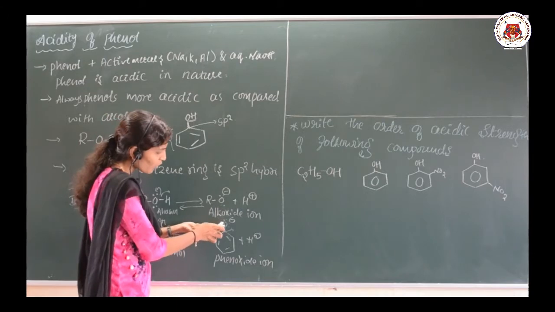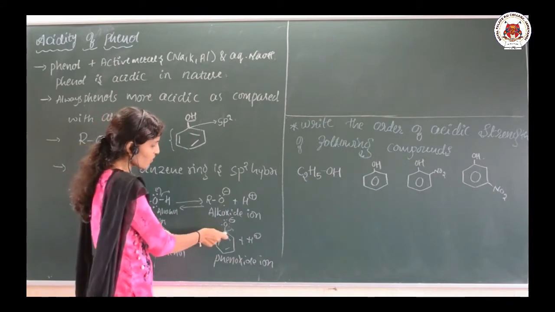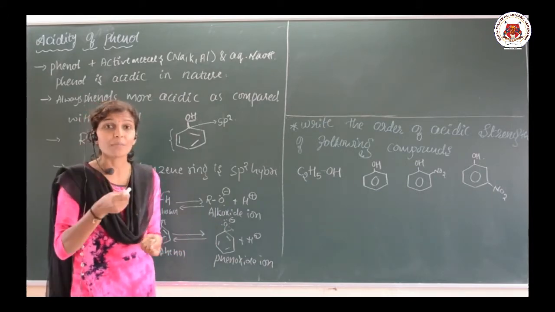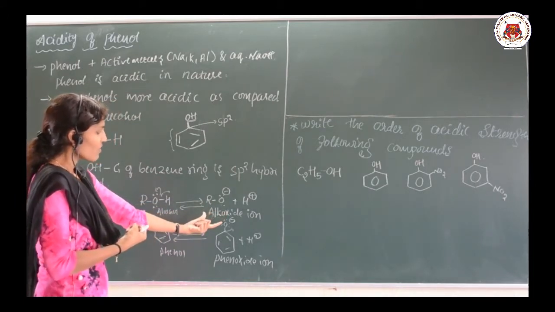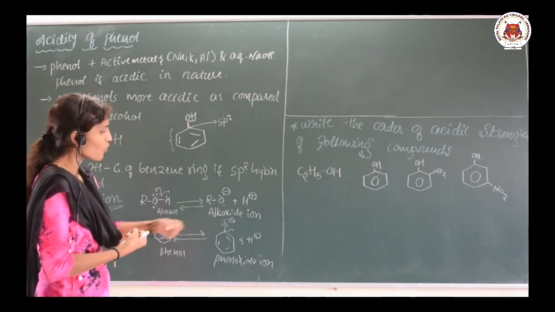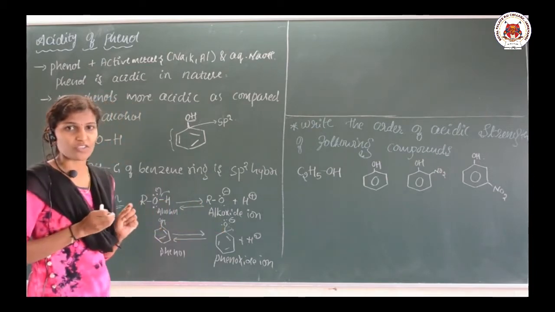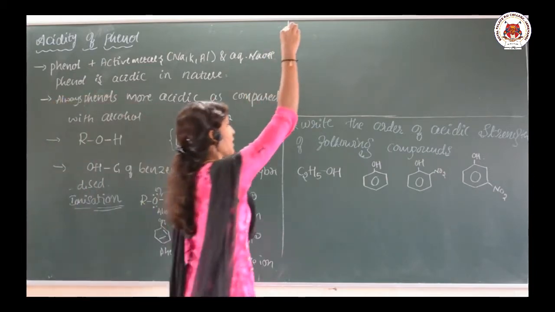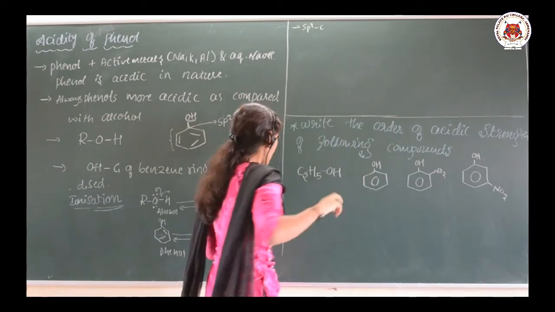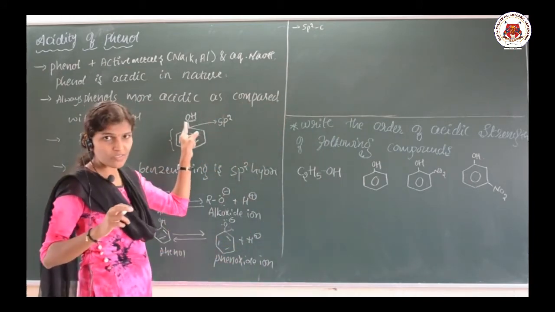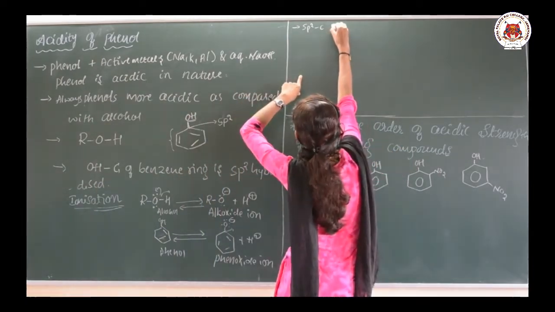The electronegativity of the oxygen will decrease, because this sp2 hybridized carbon has the capacity to drag those electrons. Yes or no? See here, that I will write as a point. What happens? The sp2 hybridized carbon, meaning this carbon or else this carbon, is more electronegative.